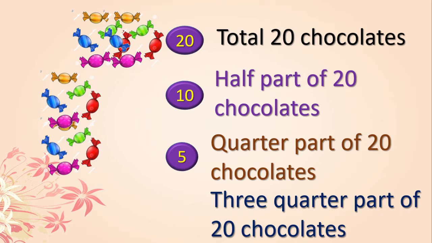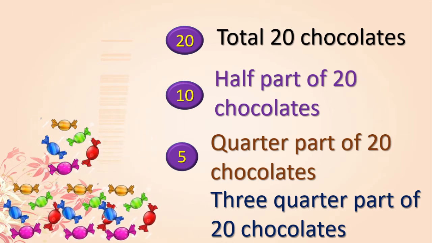Come on, tell me 3/4 part of 20 chocolates. How much? Yes, you know that 1/4 is 5. Then, yes, very good, 15. 3/4 means we will multiply 5 by 3. That is nothing but 15 chocolates. Very good.